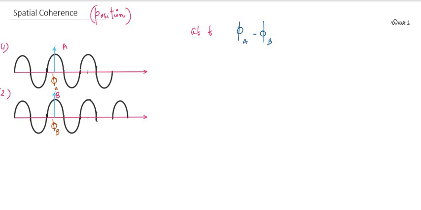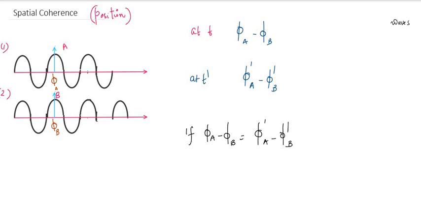Okay, that is at a particular time t. I got the value of phase as phi a minus phi b. And at a time t dash, again I'm checking the same points, but at a different time. So I got another value, that is phi dash a minus phi dash b. Again, according to spatial coherence, if phi a minus phi b equals phi dash a minus phi dash b, then it is said to be spatially coherent.